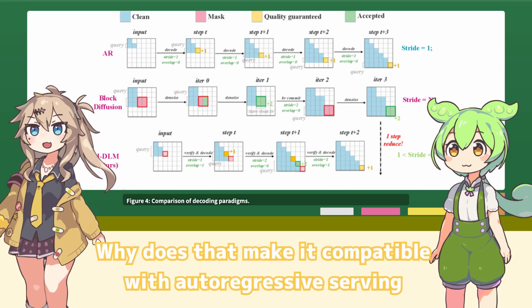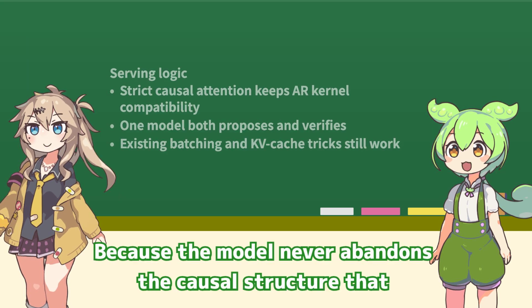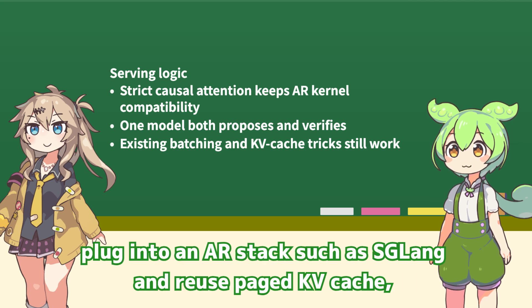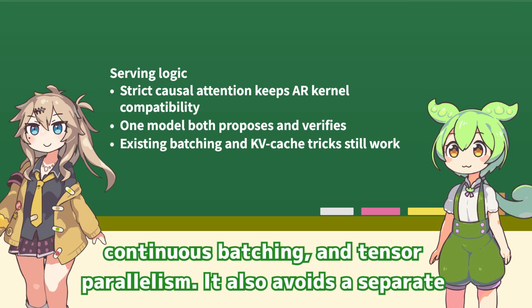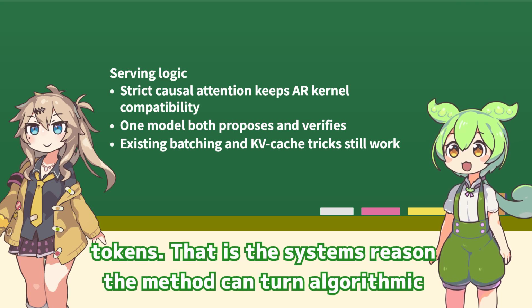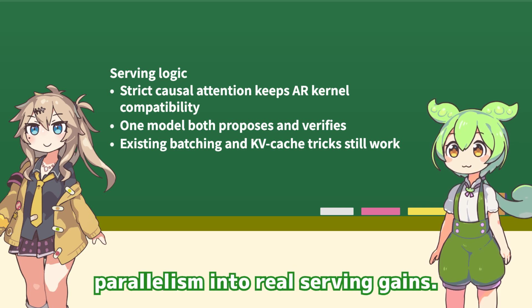Why does that make it compatible with autoregressive serving systems? Because the model never abandons the causal structure that autoregressive systems are already built for. The paper says IDLM can plug into an AR stack such as SGLang and reuse staged KV cache, continuous batching, and tensor parallelism. It also avoids a separate draft model, because the same network both proposes and verifies tokens. That is the systems reason the method can turn algorithmic parallelism into real serving gains.